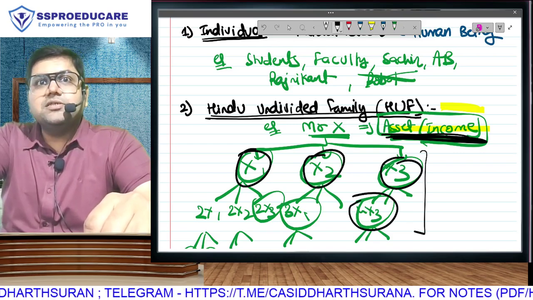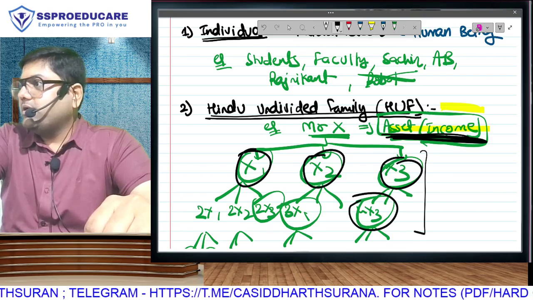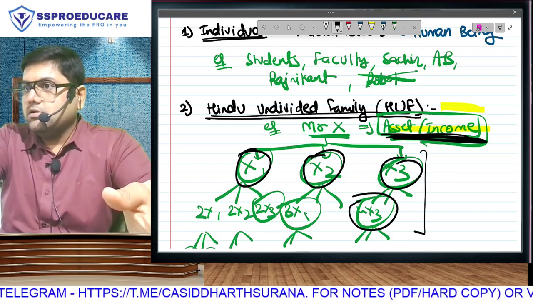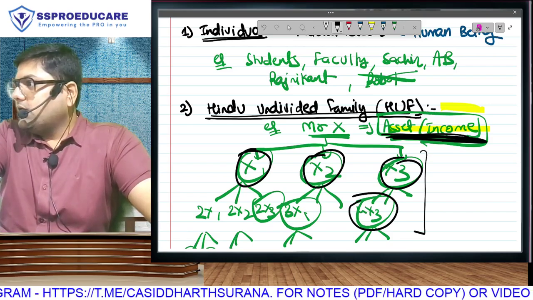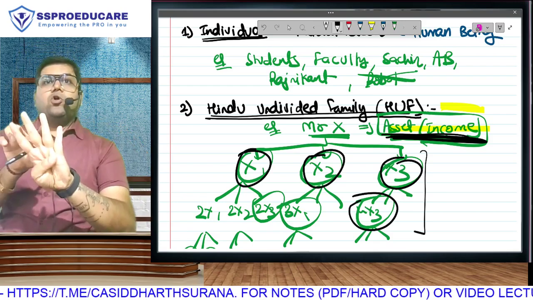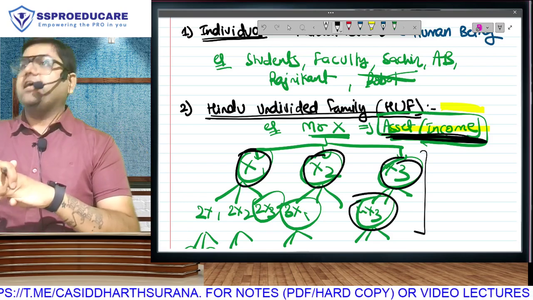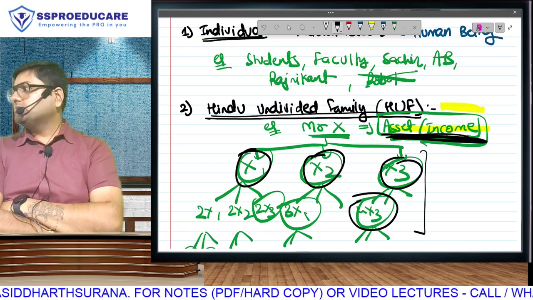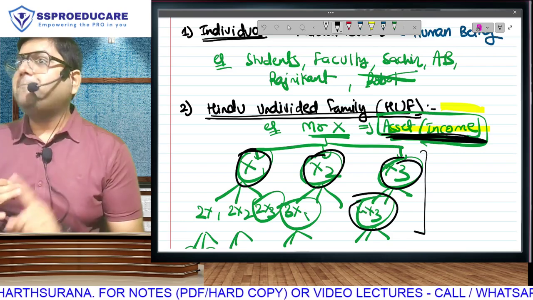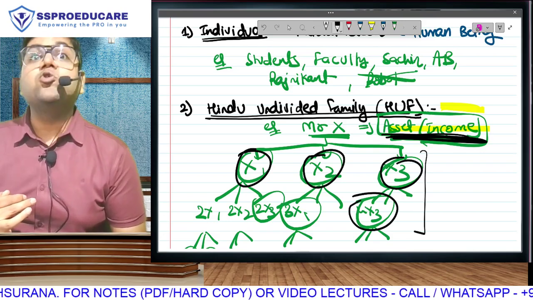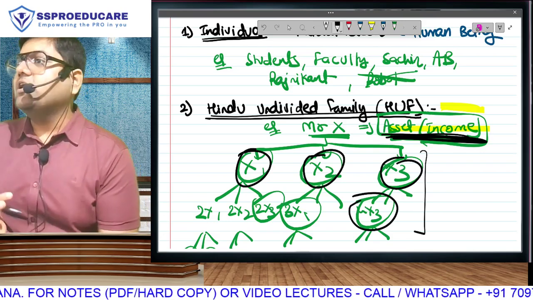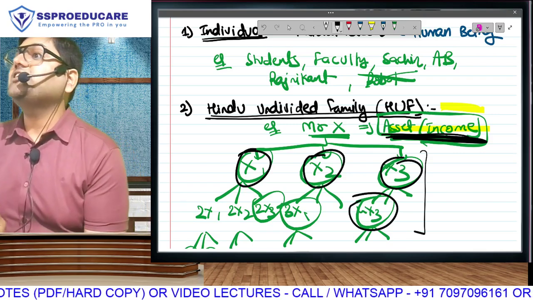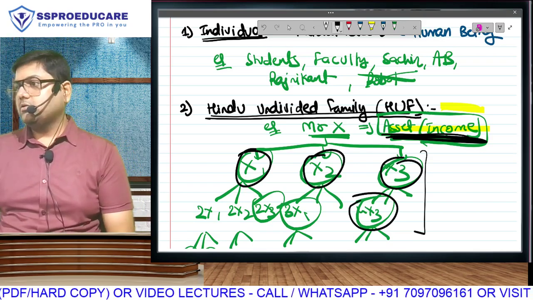By the way, they are separate religions. Jain and Hindu are not the same. They are different. A lot of beliefs maybe are the same. But people belonging to all these 4 religions can actually create HUF and divide the family income equally amongst members. But there is nothing called Parsi undivided family, because Parsis do not follow the Hindu Succession Act. There is nothing called Christian undivided family. There is nothing called Muslim undivided family, because their succession laws are different.